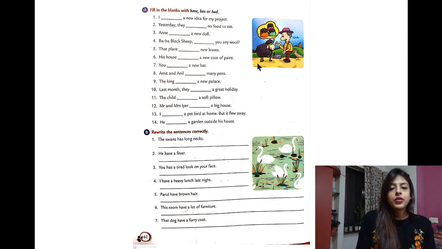Have is used with plural nouns, that is more than one noun. Has is used with a single noun, and that means only one noun. But what is an exception? An exception is you and I. You and I will be used with have. So I hope you are able to understand it.